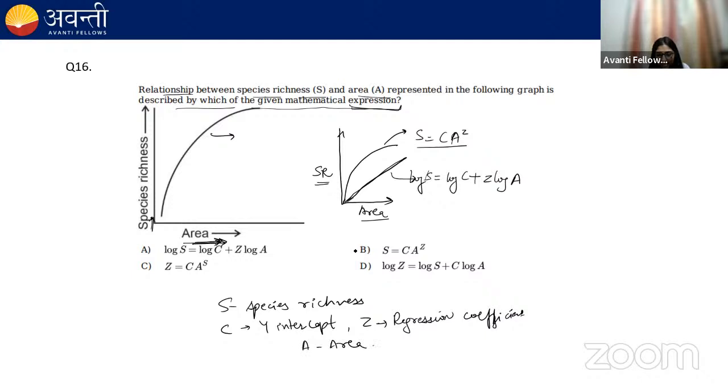So the correct option is option B, where S equals C A to the power Z, because it's a rectangular hyperbola. If a straight line were given, representing the relationship between the species richness and the area on the log scale, then the correct answer would be A. But they have given you this rectangular hyperbola, so it will be B.